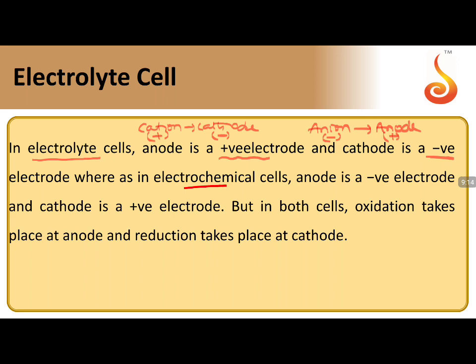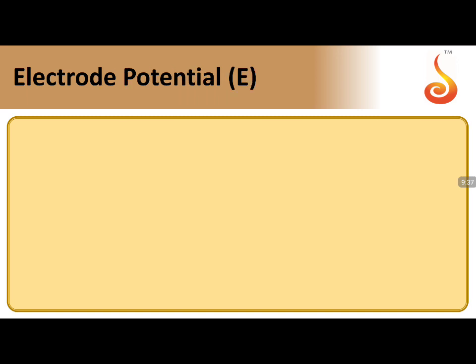Whereas in electrochemical cells, it is exactly reversed. The anode becomes negative, the cathode becomes positive. But whether it is an electrochemical cell or an electrolytic cell, what is common? An ox red cat. Oxidation takes place at the anode, reduction takes place at the cathode. That will not change in the process.